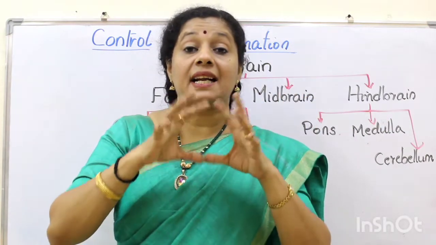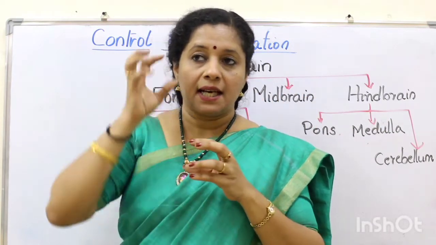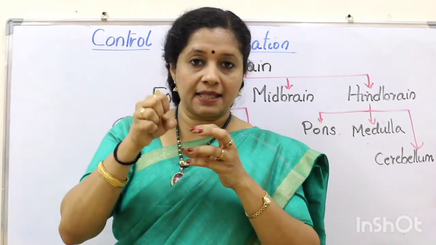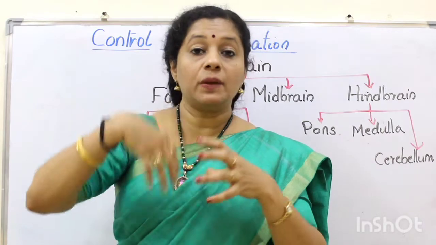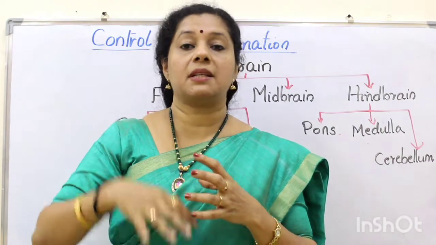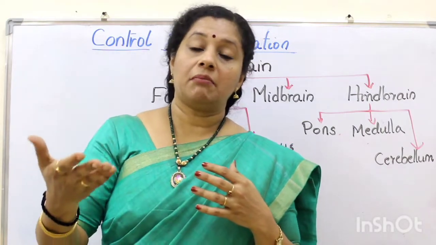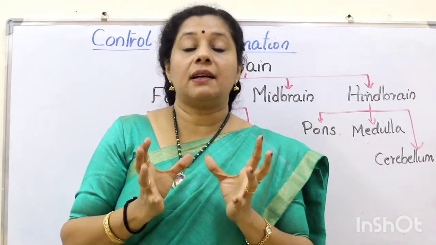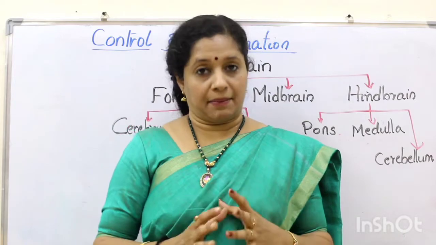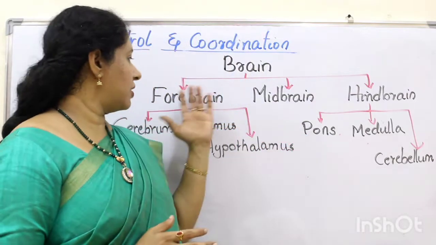So what happens, there are association areas. That means the region where the sight is coming and the region where the sound is coming will be associated along with your previous experiences or memories, because you may know a lot about the brain already. All those will be put together and you will get a complete idea about what is happening. So that is a function of the forebrain.